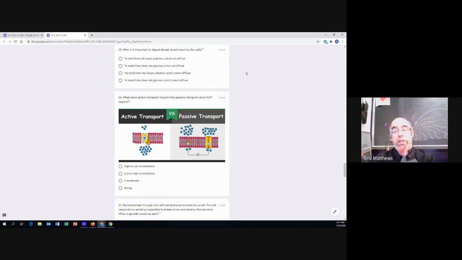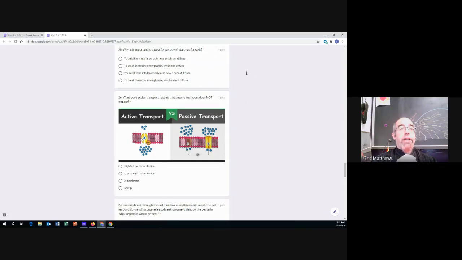Number 25. This was the goal of our New York State lab about 3 weeks ago now. Why is it important to digest or break down starches for our cells? Why is it important that we digest and break down starches?